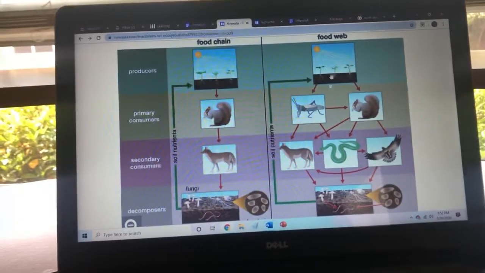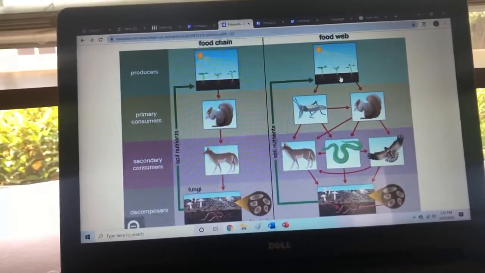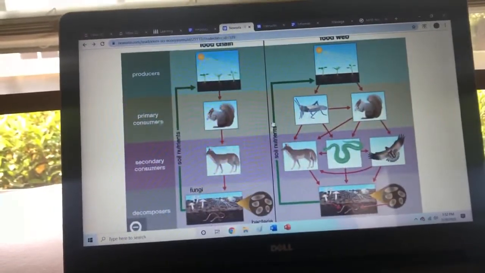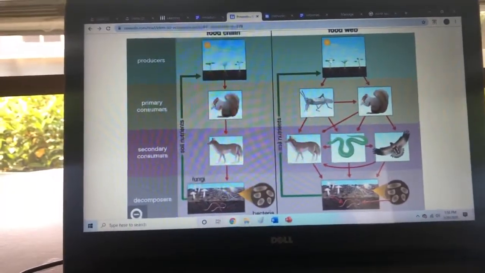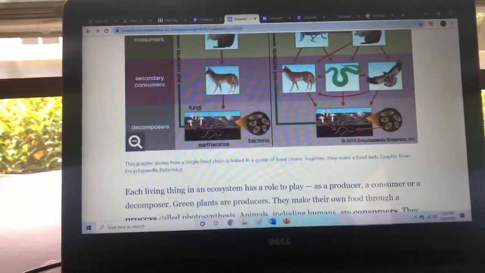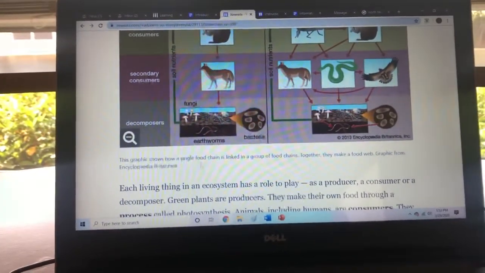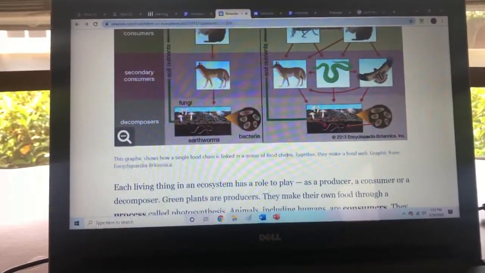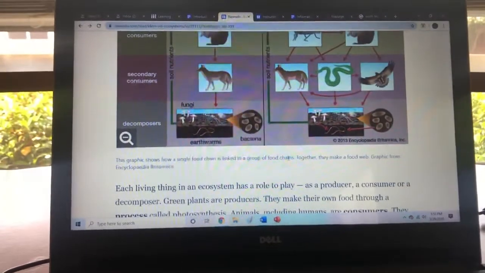But what we need for sure is the sun and the plants and the dirt, and then the decomposers to make nutrients for the soil for the plants. And we all need air, right? So we definitely need our plants. They're very important. Our caption reads, this graphic shows how a single food chain is linked in a group of food chains. Together, they make a food web.